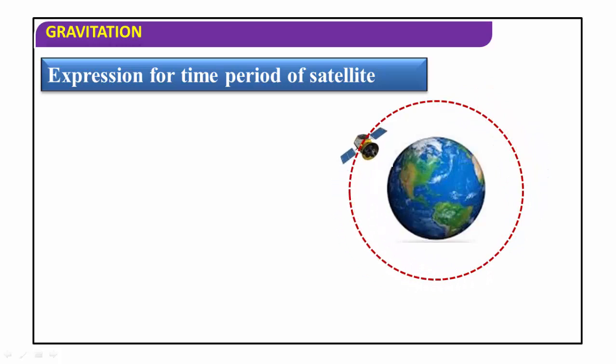Now this satellite is revolving around the earth in a fixed orbit. The time taken by this satellite to complete one revolution